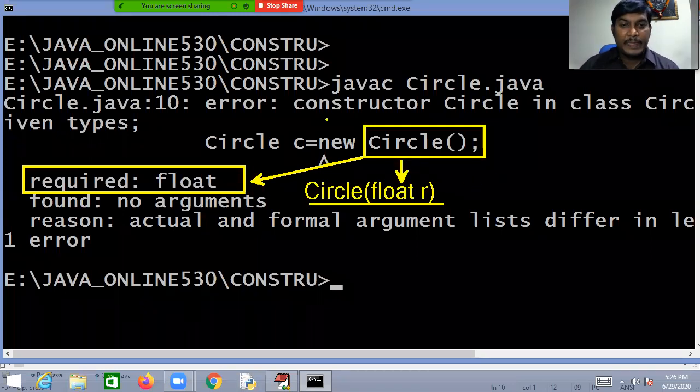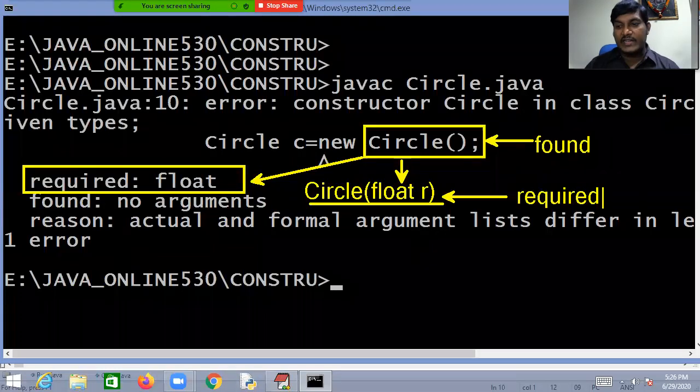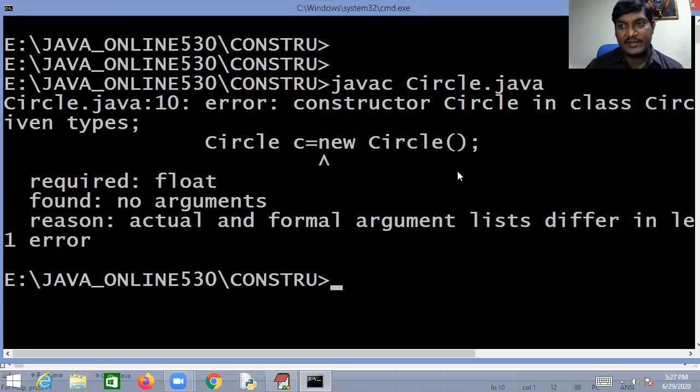What is that error? See, it says constructor Circle in the class Circle cannot be applied to the given types. And moreover, required one float argument, but found is what? No argument. This is what is found, but required is actually this one. It is telling you very clearly, my dear friend, required is this one. That means any cost you need to pass some parameter.